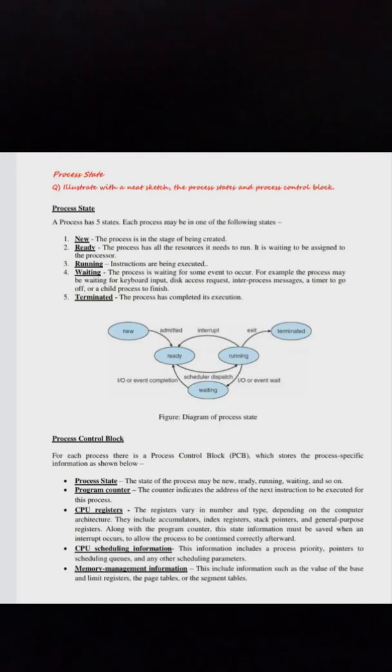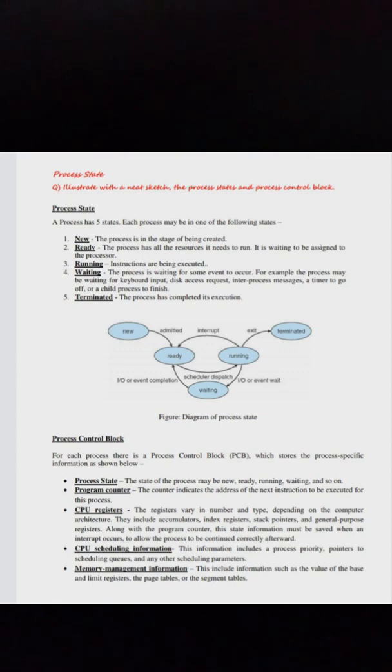Process state. Illustrate with a neat sketch the process states and process control block. A process has 5 states. Each process may be in one of the following states. New. The process is in the stage of being created. Ready. The process has all the resources it needs to run. It is waiting to be assigned to the processor.